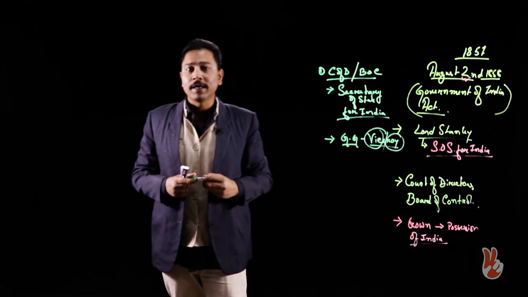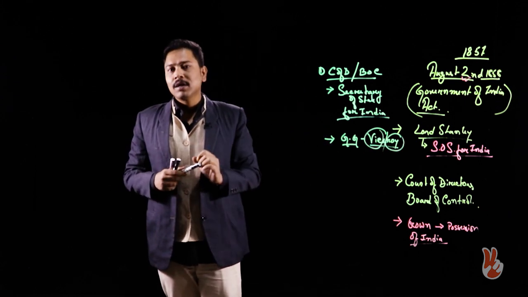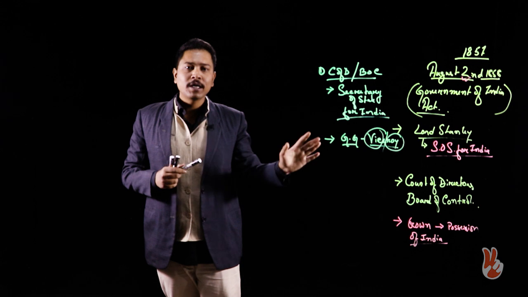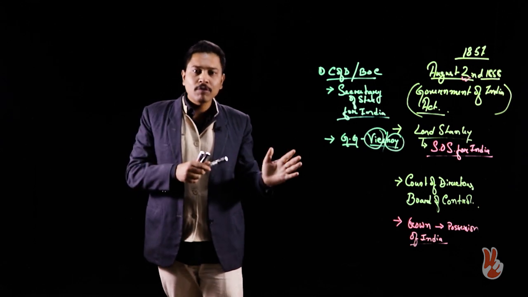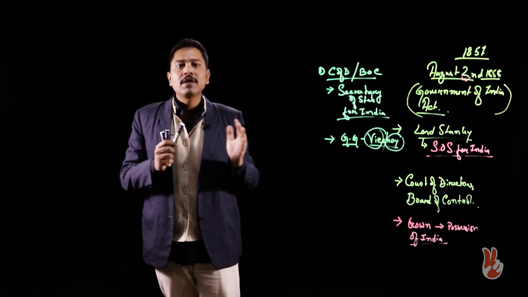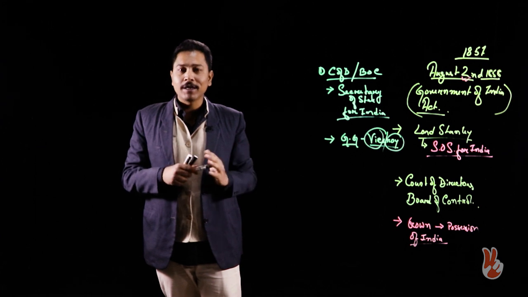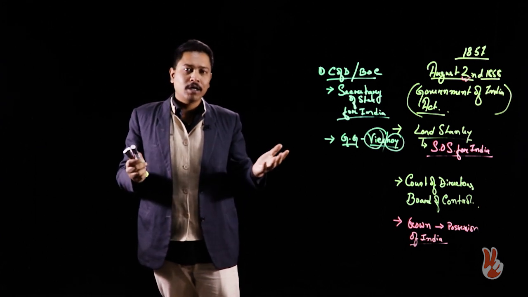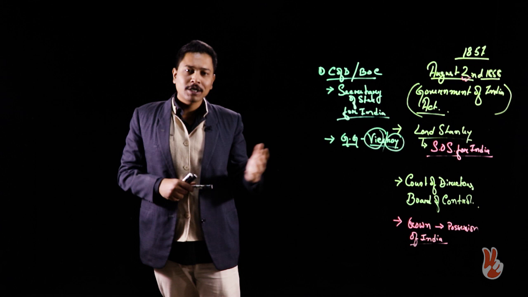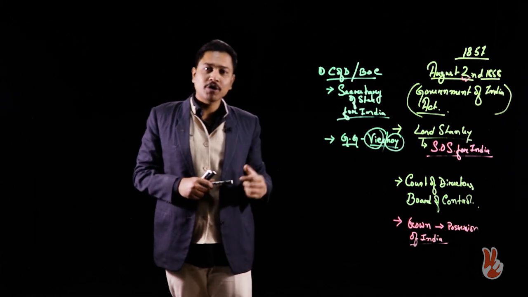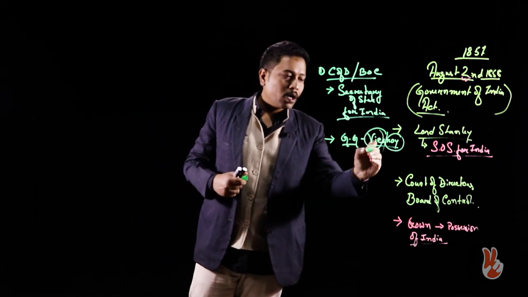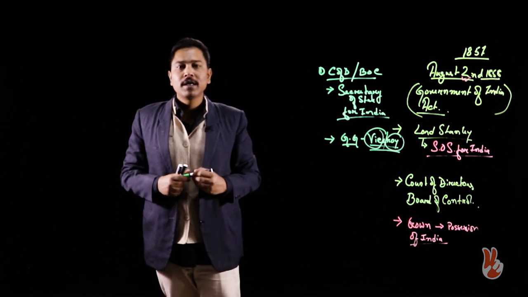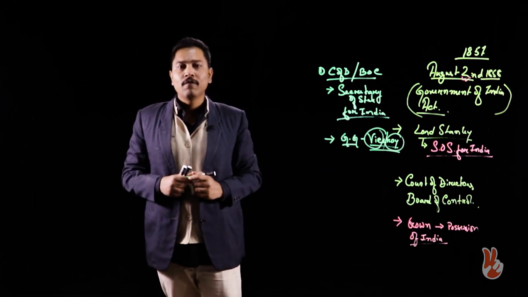Since the crown has taken possession over India, a person who represents the crown in India must be from the royalty, not any commoner or upstart from the streets who cannot represent the British Queen. Therefore, the person responsible for the Indian government is given the title of Viceroy.